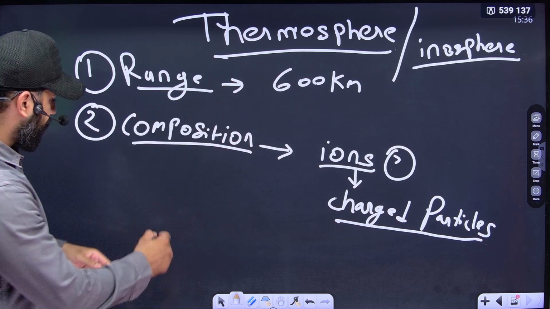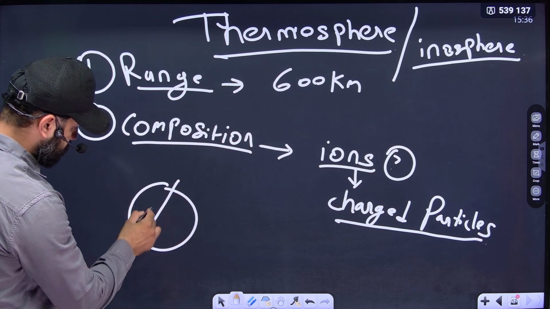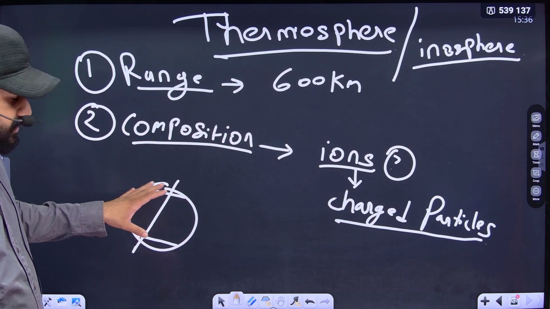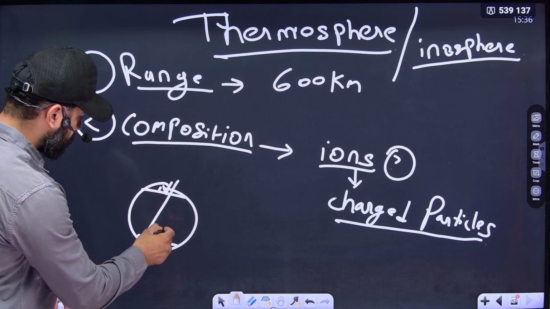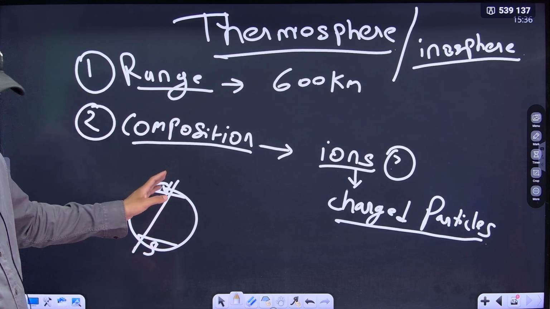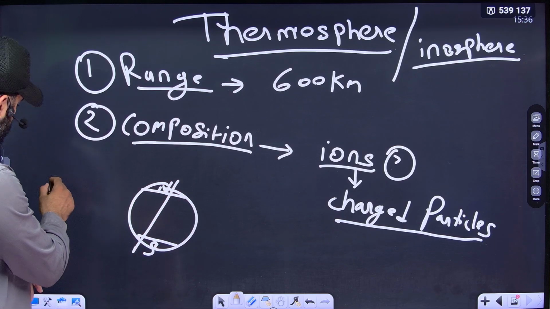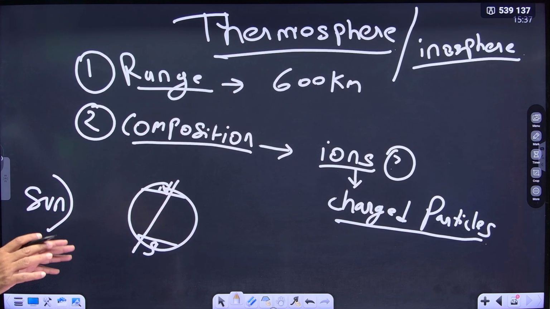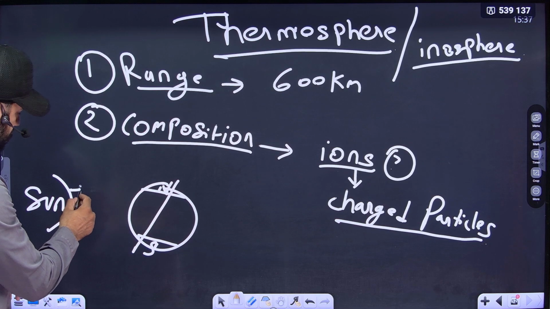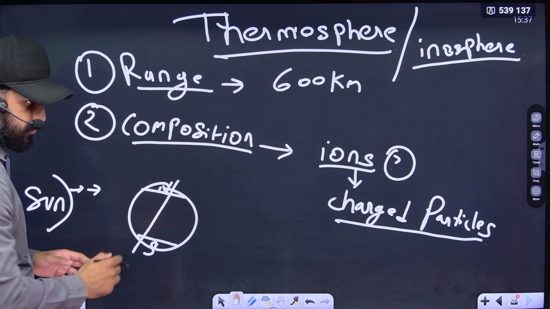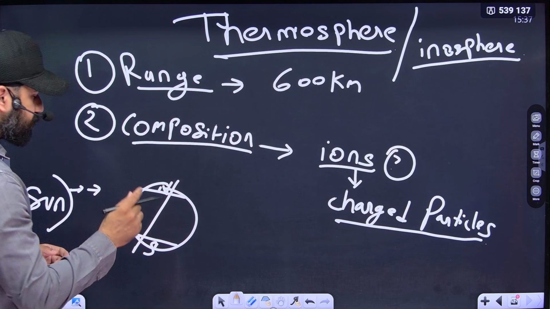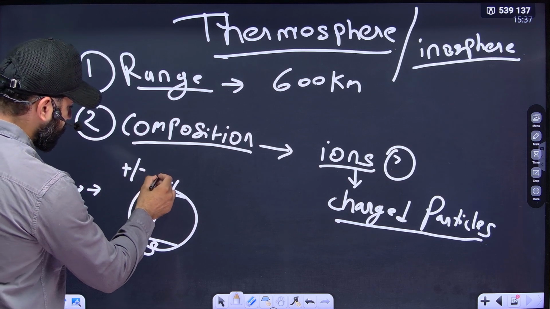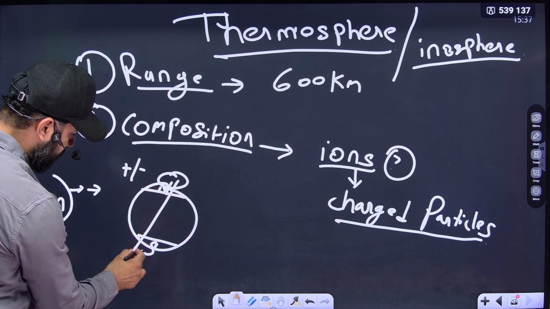in the lower layer. This is the earth. This is the geoid shape. We know that earth acts as a magnet. So this is the north pole and this is the south pole. The sun is responsible for everything on the earth and in the atmosphere. Whenever the sun releases its sun rays, it leads to transfer of electromagnetic waves. Electromagnetic waves contain charged particles. These charged particles, for example proton and electron, get accumulated in north pole and south pole.